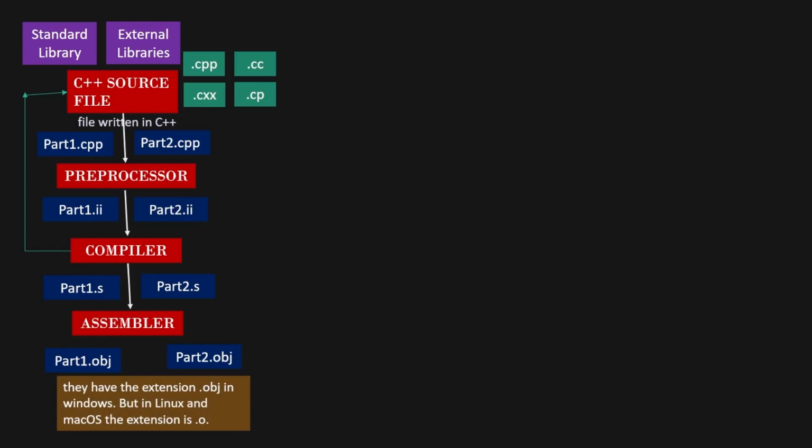After generating object files during the compilation process, the linking phase is where these files are combined to create the final executable program. For this, a program called a linker is used. The linker takes part1.obj and part2.obj and the libraries and links them to make a single executable file.